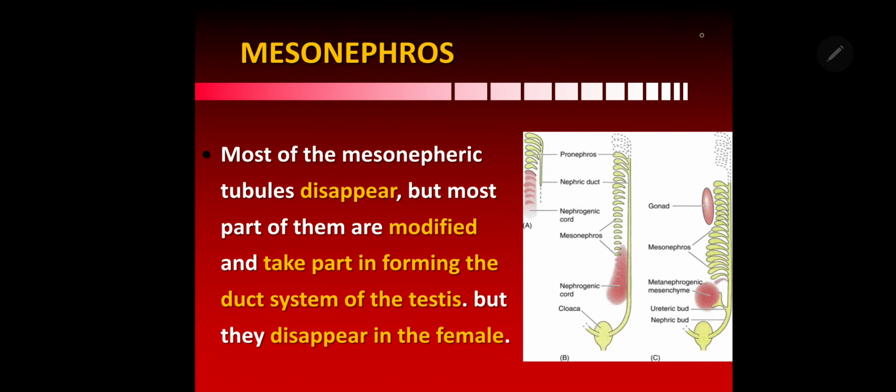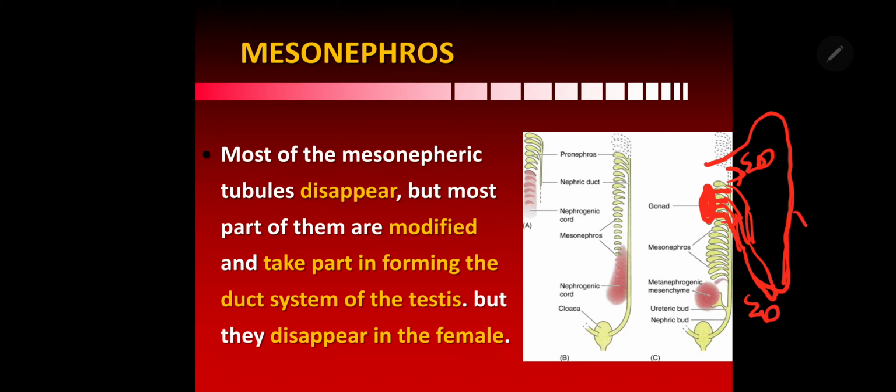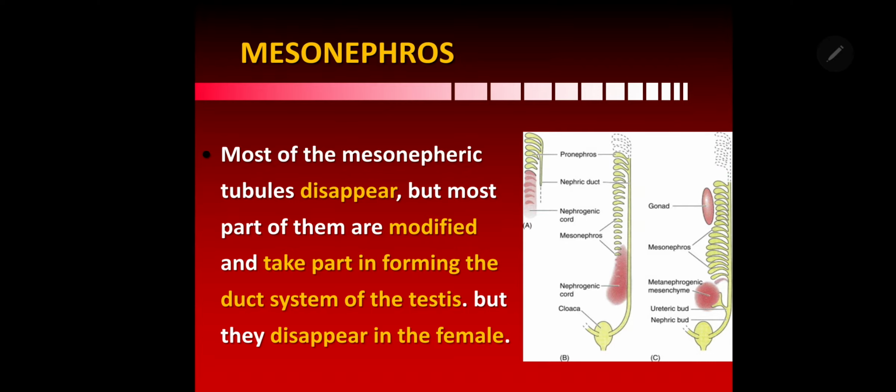As I already told you, there will be a formation of the gonad on the medial side of the mesonephros. Many mesonephric tubules open into this gonad and form the efferent duct system in males. They are called the efferent ductules of the testis. Then it forms the epididymis, ductus deferens, then the ejaculatory duct. So efferent ductules, epididymis, vas deferens, and ultimately the ejaculatory duct are formed by the mesonephric tubules in males.